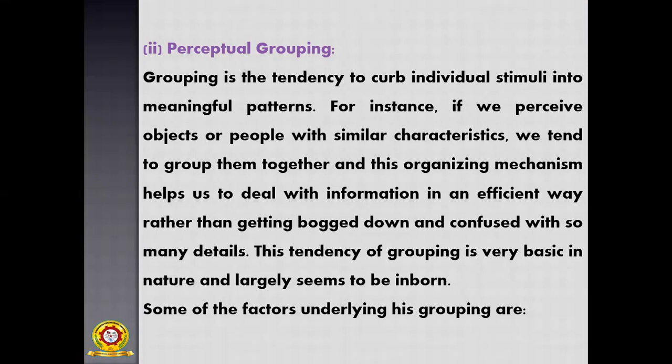Okay, so for example, if we perceive objects or people with similar characteristics, we tend to group them together, and this organizing mechanism helps us to deal with information in an efficient way rather than getting bogged down and confused with so many details.